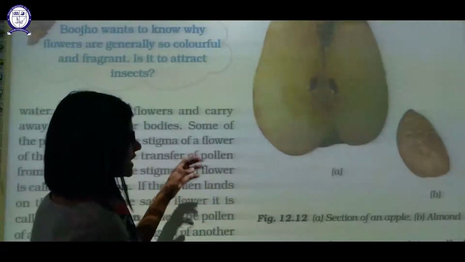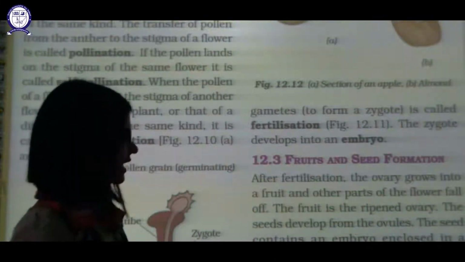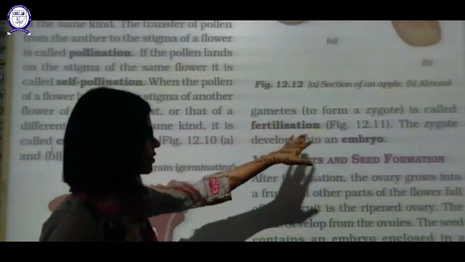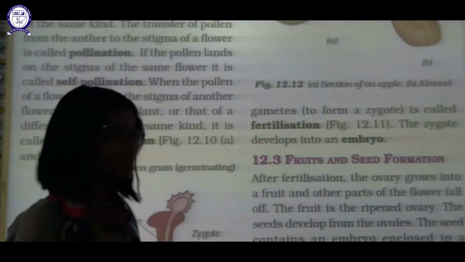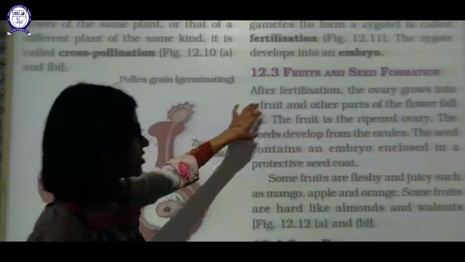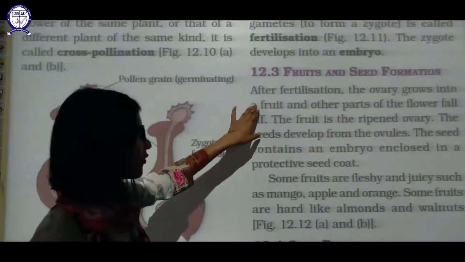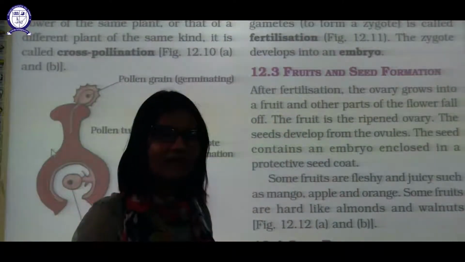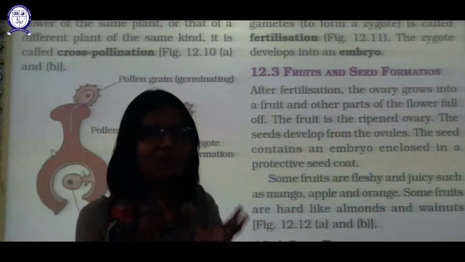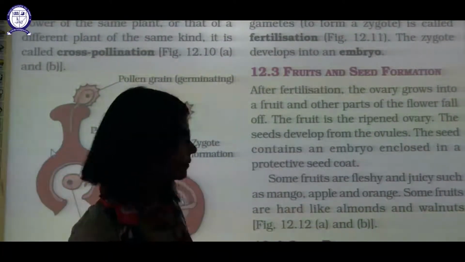Have you seen this seed? Seeds are nothing but growth of this zygote. The zygote develops into an embryo, then the embryo will give rise to the seed. So, fruit and seed formation after fertilization: the ovary grows into fruit. The other parts of the flower fall off. The ovary will develop into fruit, and the zygote will develop into seed.